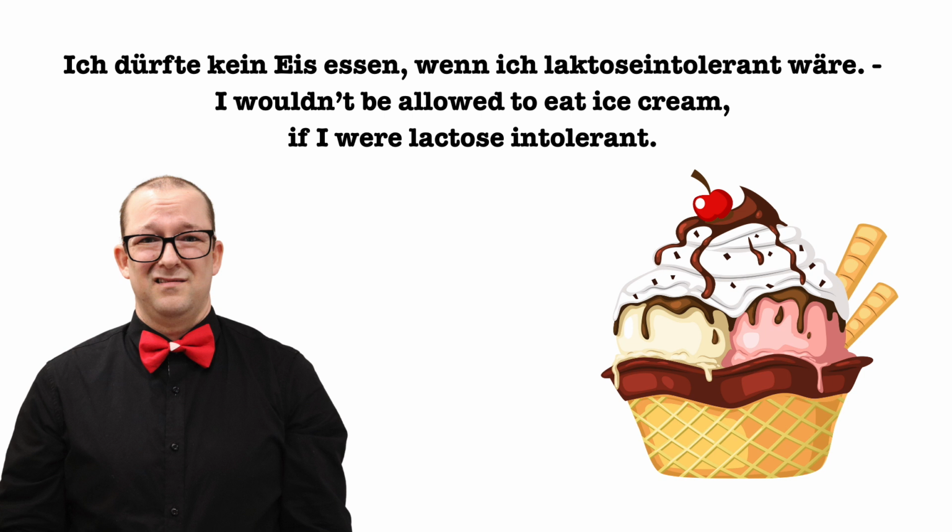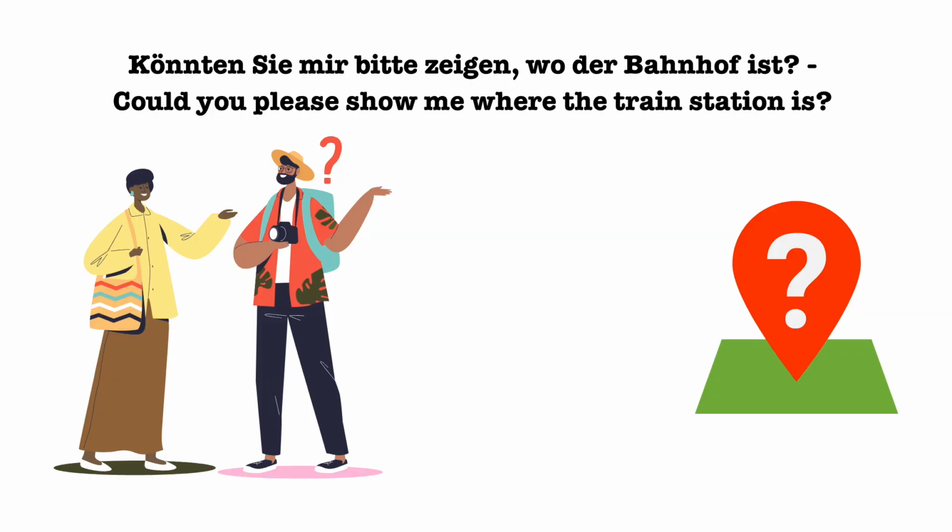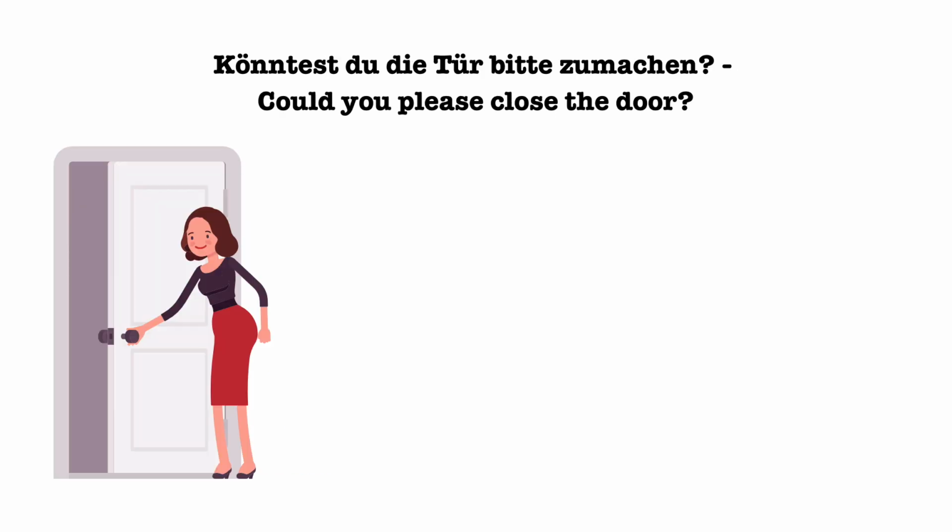Ich dürfte kein Eis essen, wenn ich laktoseintolerant wäre. I wouldn't be allowed to eat ice cream if I were lactose intolerant. Dürftest du mit mir ins Kino gehen, wenn ich deinen Vater fragen würde? Would you be allowed to go to the movies with me if I asked your father? When you use können in the Konjunktiv 2, it is most likely to request something in German. For example, könnten Sie mir bitte zeigen, wo der Bahnhof ist? Could you please show me where the train station is? Könntest du die Tür bitte zumachen? Could you please close the door?